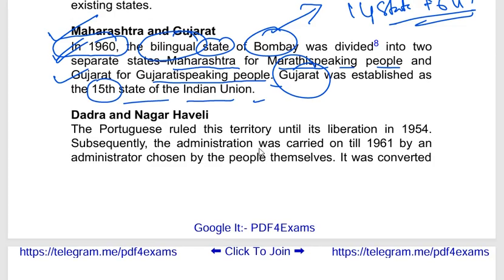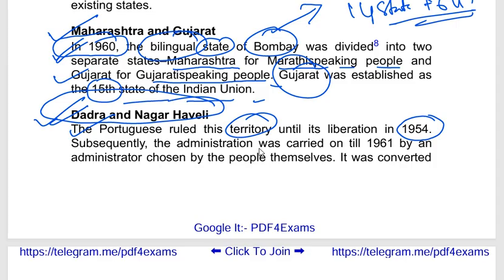Next, Dadra and Nagar Haveli. These areas were ruled by the Portuguese. The Portuguese ruled this territory until its liberation in 1954. Subsequently, till 1961, this area was administered by an administrator chosen by the people themselves.